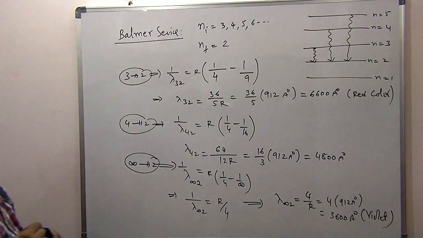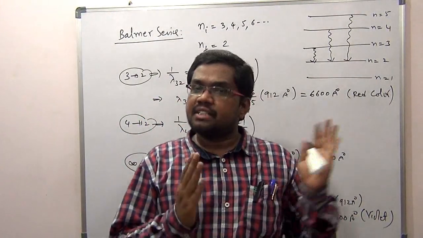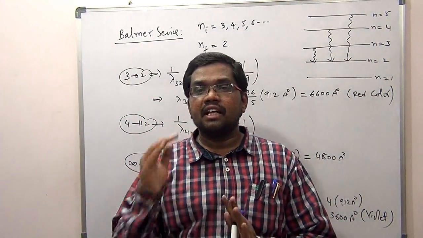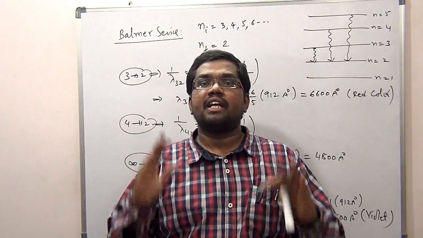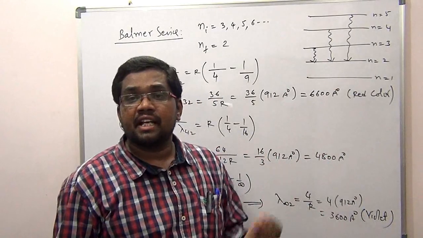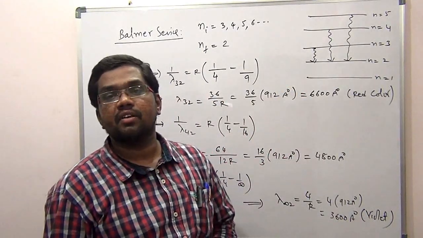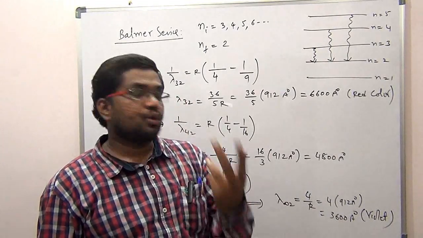We already have this data. Later Bohr proposed his theory and calculated the wavelengths, and these exactly coincide with the experimental data of Balmer. That is the greatness of Bohr's theory.